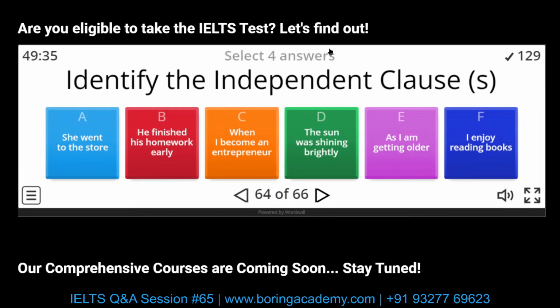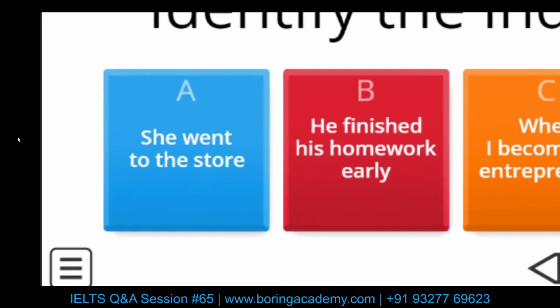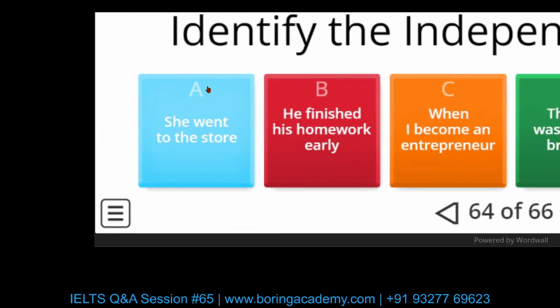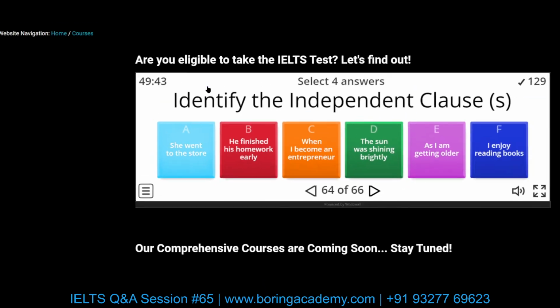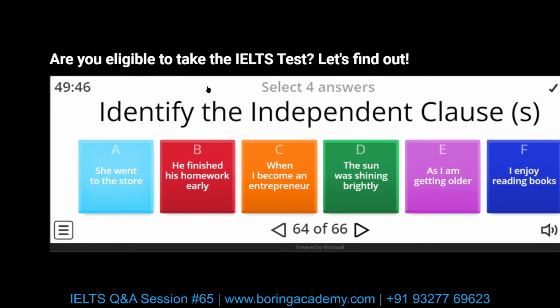Okay, we have 4 answers here. Select the independent clause. We cannot mess this one up. She went to the store. Independent clause. Independent, dependent, not independent. She went to the store, right?